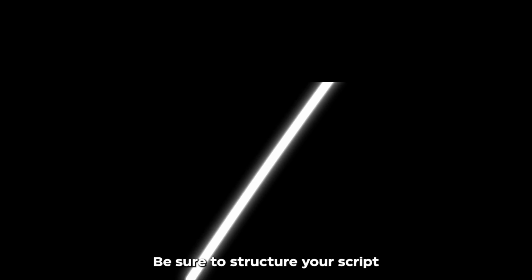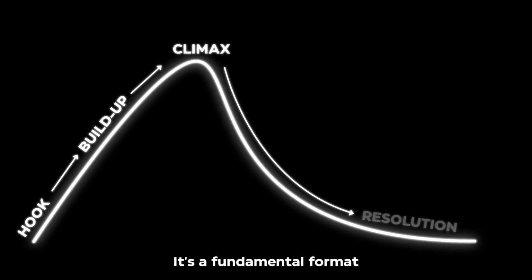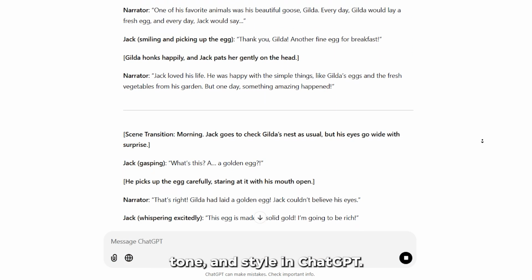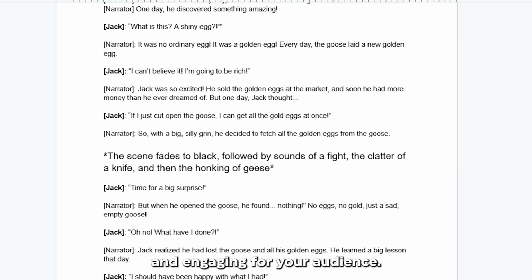Be sure to structure your script with this flow. Hook, build up, climax, resolution. It's a fundamental format that even the pros rely on. Don't forget to customize the dialogue's tone and style in ChatGPT. Ask for adjustments until it sounds natural and engaging for your audience.